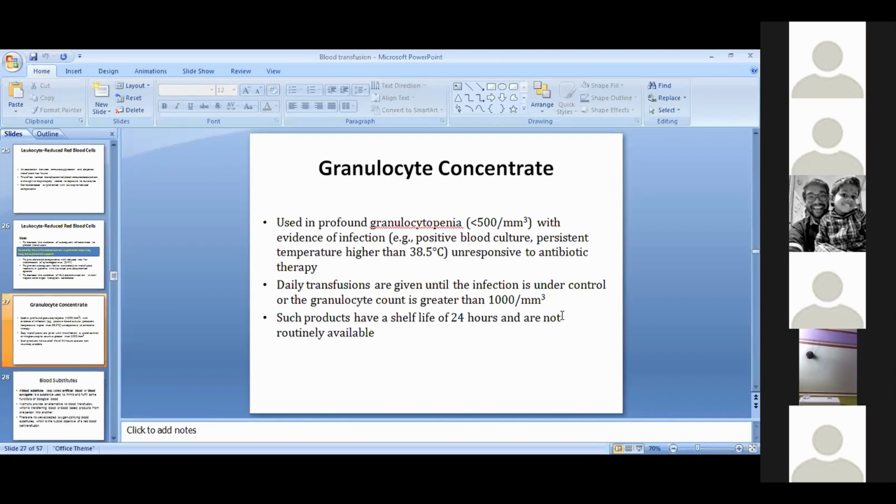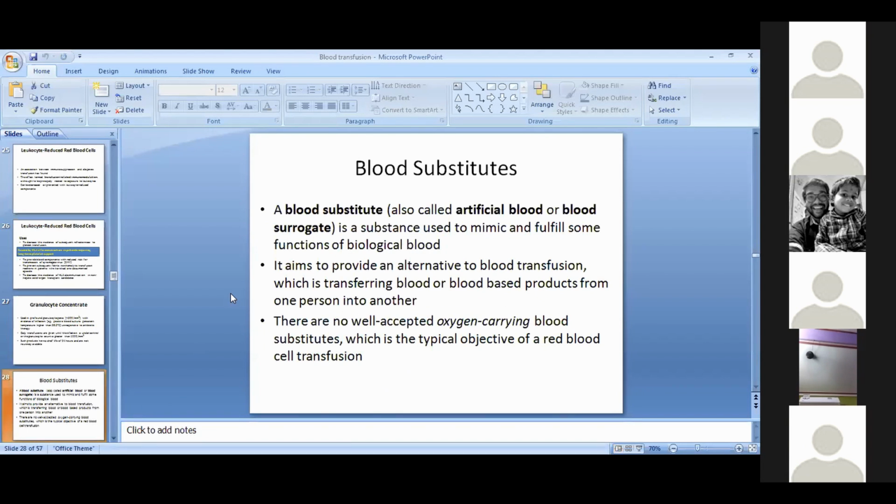Once again, another question you can face is blood substitute. It can come as a long question or also a short note. So what are blood substitutes? A blood substitute, also called artificial blood or blood surrogate, is a substance used to mimic and fulfill some functions of biological blood.